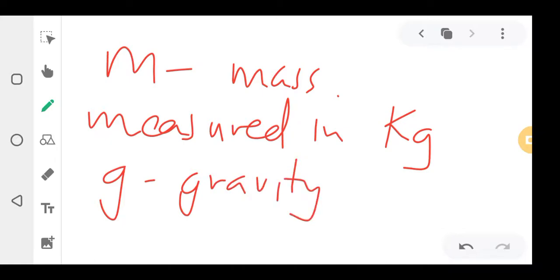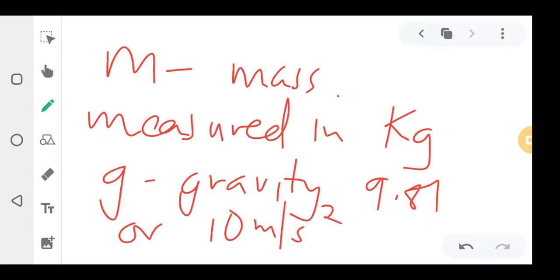They usually give you either 9.81 or 10 meters per second squared. They'll tell you in the question. If they haven't specified, use 9.81. But if they have said use 10, then use 10. They can say g is 10, then use 10. They can say g is 9.81, use 9.81.